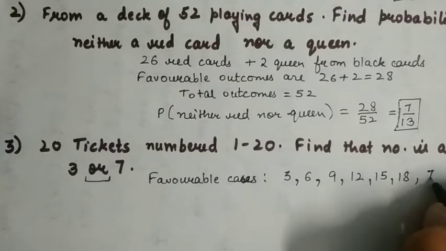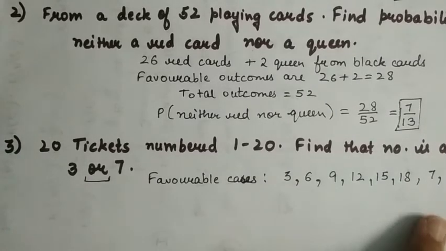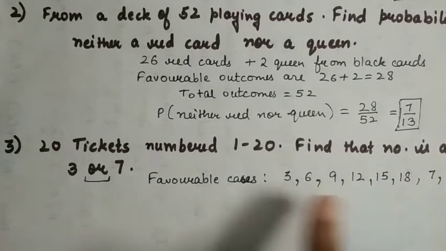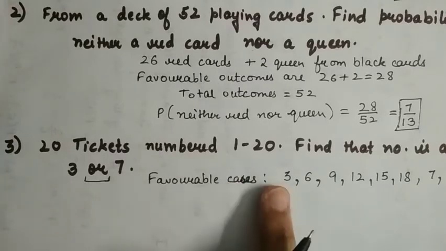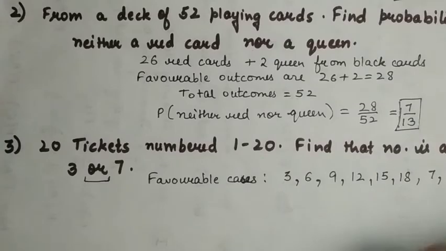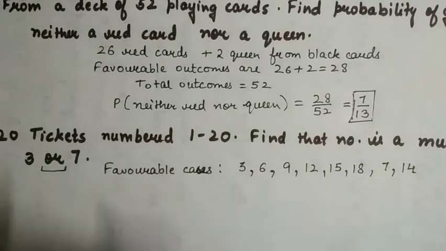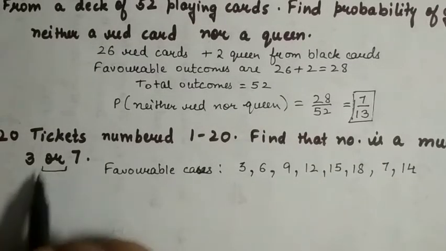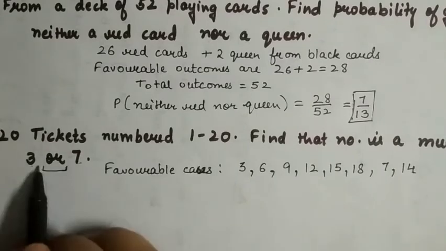It is just 7 and 14. So we will consider both the multiples of 3 and the multiples of 7 as favorable cases. Whenever "or" is written, we add up the cases.